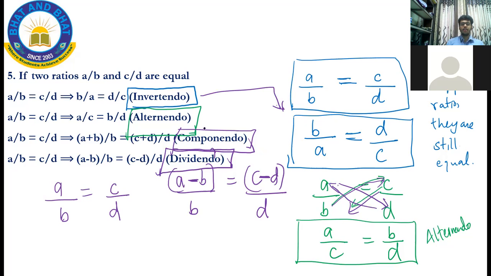This is called as alternando. If you add the denominator to the numerator on both the sides, it is called as componendo. Still is going to be equal. Similarly, if you subtract it, then it's called as dividendo. So invertendo, alternando, componendo, dividendo. Remember these names.